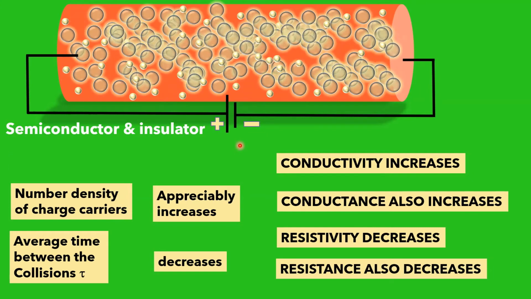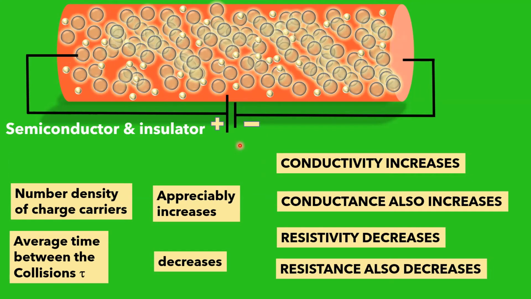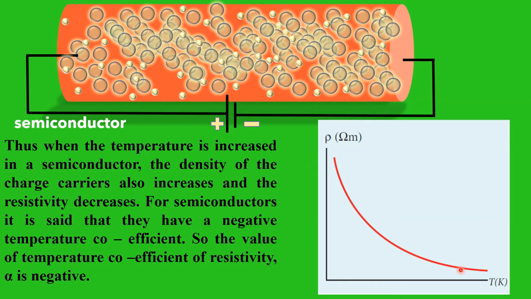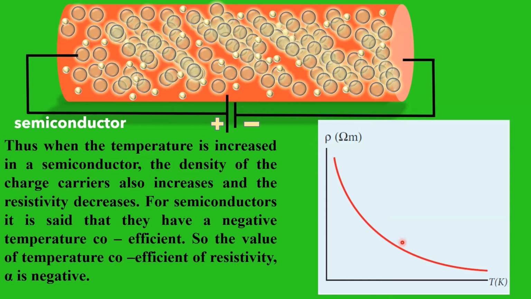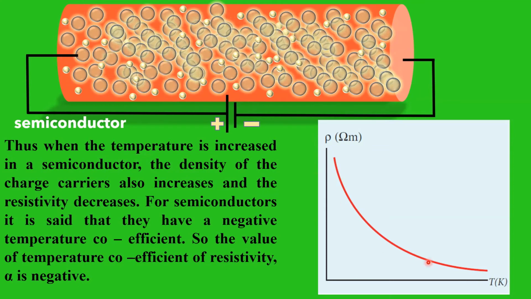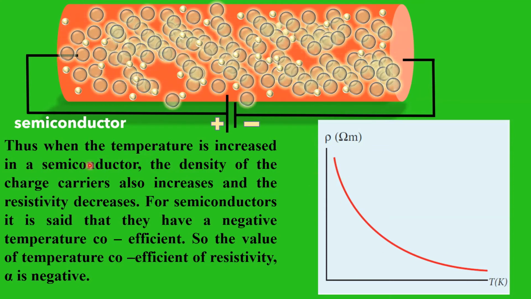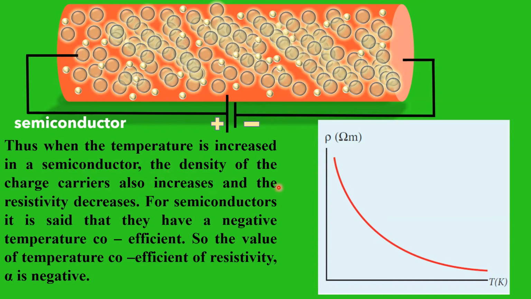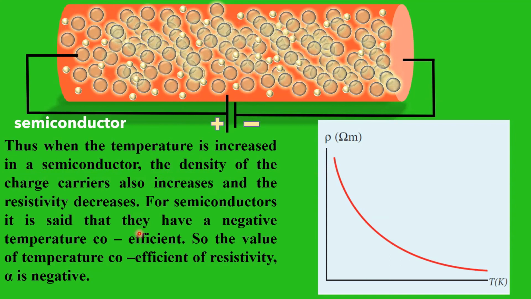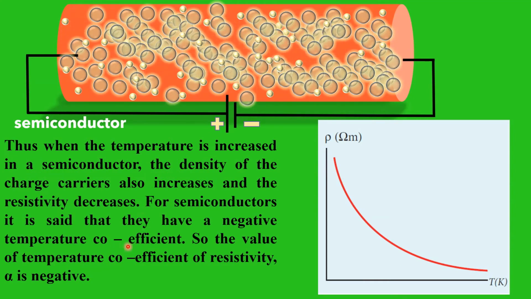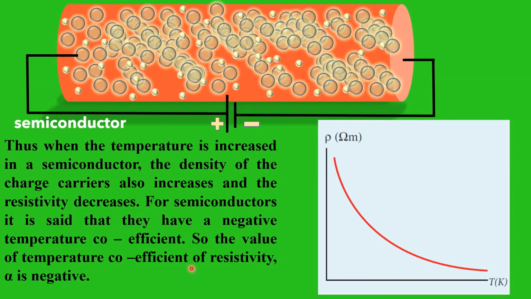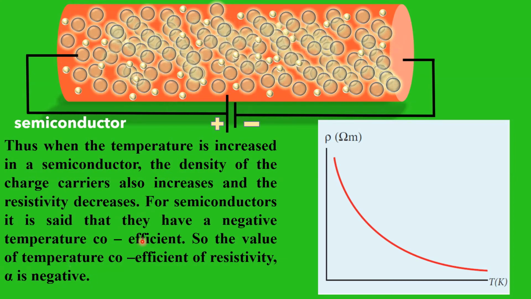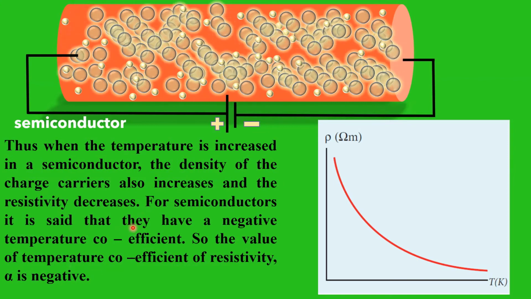We should not compare both the situations. Thus for semiconductors, if you draw a graph between the temperature and resistivity, it will be an asymptotical graph, as shown in the figure. When the temperature is increased in a semiconductor, the density of charge carriers also increases and the resistivity decreases. For semiconductors, it is said that they have a negative temperature coefficient, so the value of the temperature coefficient of resistivity is negative. For conductors, we have seen it as positive, and for semiconductors and insulators, the alpha value is negative.